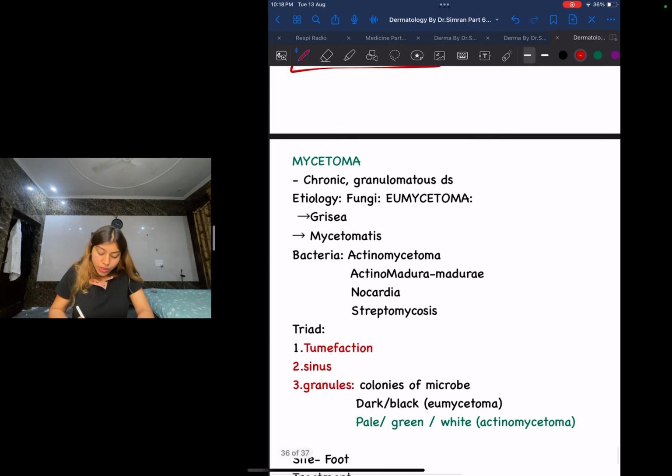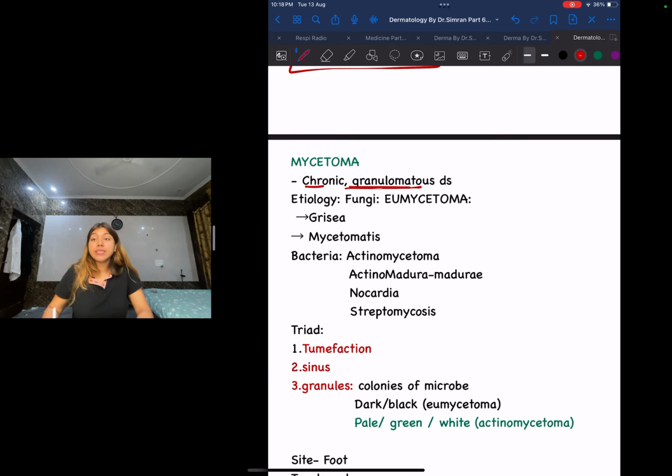Mycetoma, guys, is a chronic granulomatous disease. It is chronic and it is a granulomatous disease, and it has two etiologies. One is a fungus and one is a bacterium. Under fungi, we have eumycetoma. In eumycetoma, one is Madurella grisea and one is Madurella mycetomatis, okay. These are the two fungal etiologies.